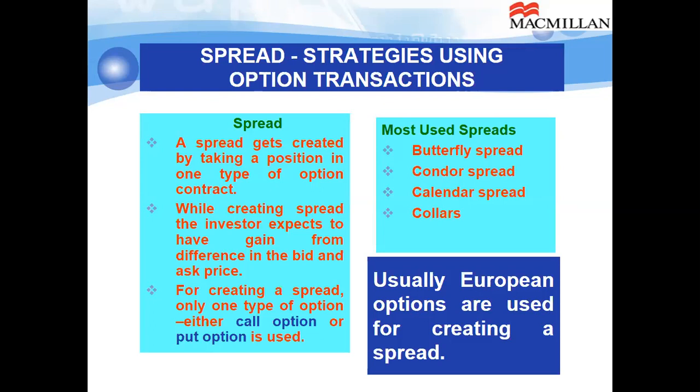So that will be a spread. For creating a spread, only one type of option, either call option or put option, is used. Again, butterfly spread, condor, calendar and collars we will see in detail in subsequent classes. It is a lengthy talk. Again, European options are used.